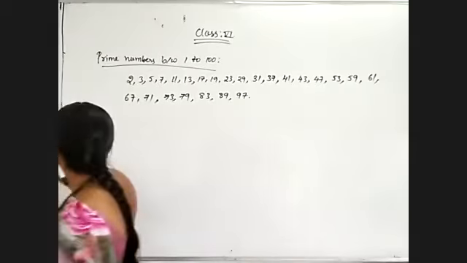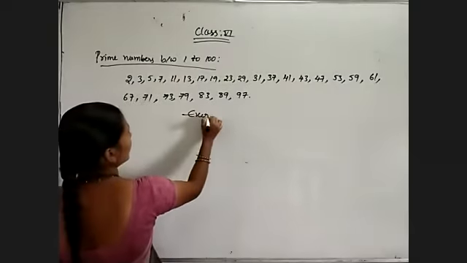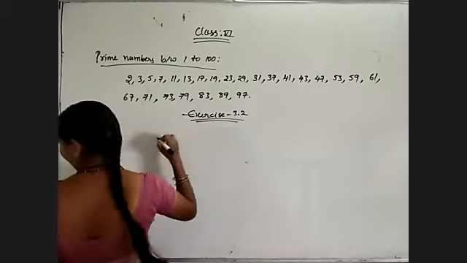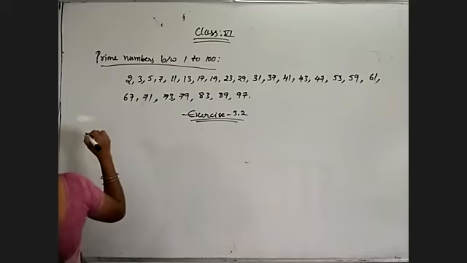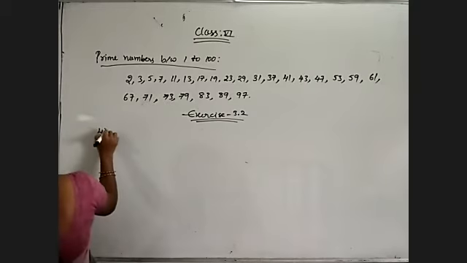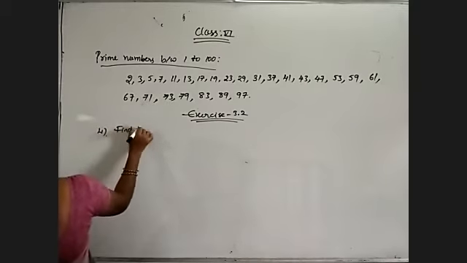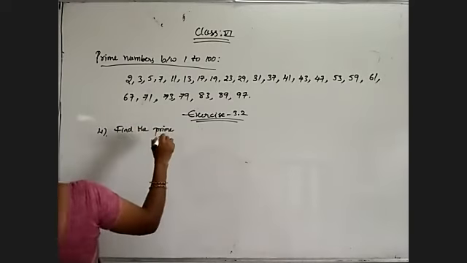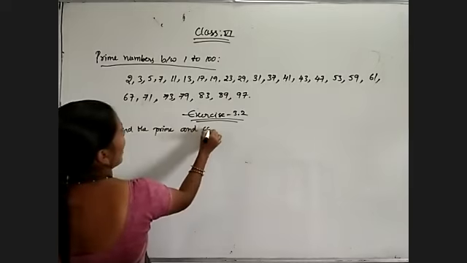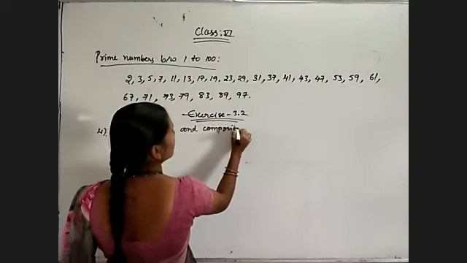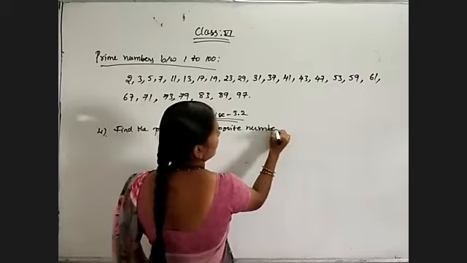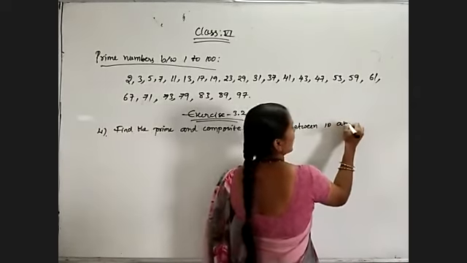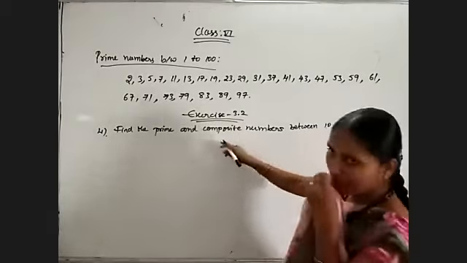Now my question, from the exercise, we already finished the sum of the problem. So from exercise 3.2, my next question, fourth question I am writing. Find the prime and composite numbers between 10 and 30. So just observe this question related to prime and composite numbers.